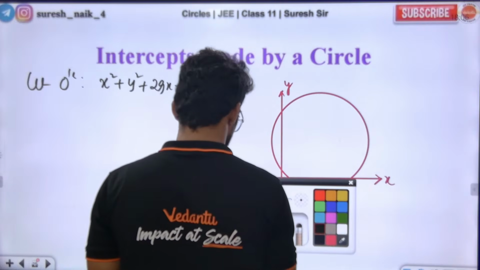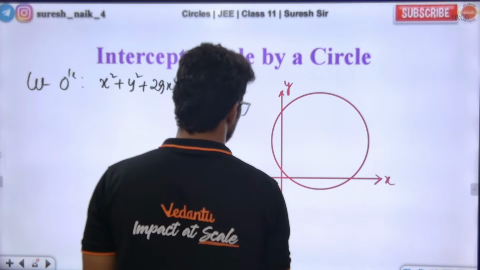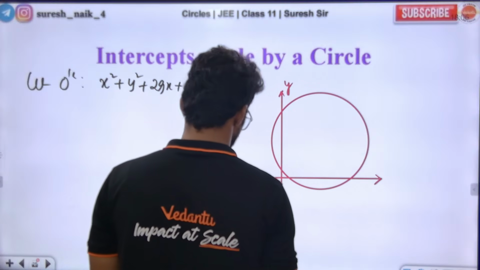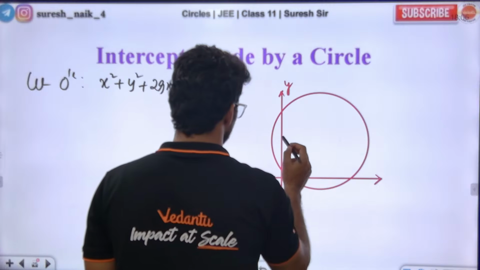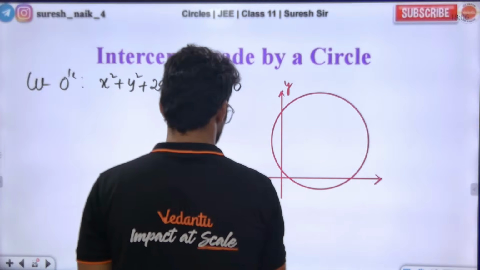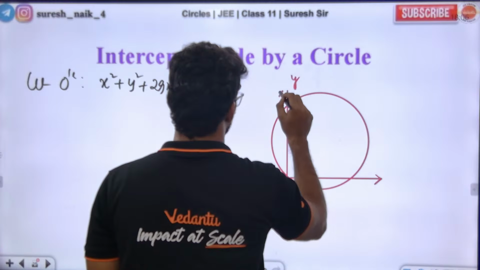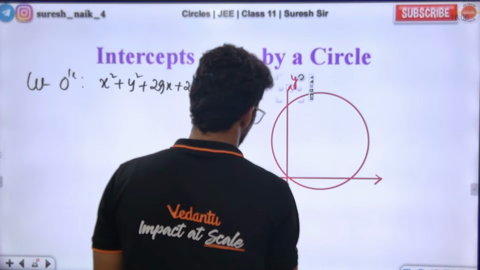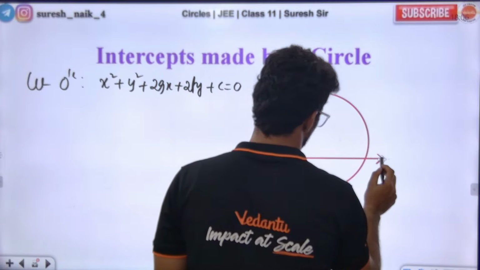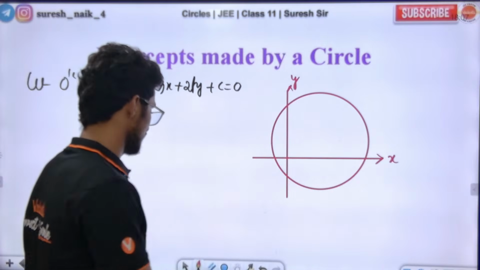Let me say one thing, guys. This x axis is y axis.